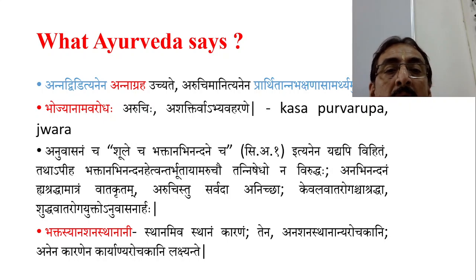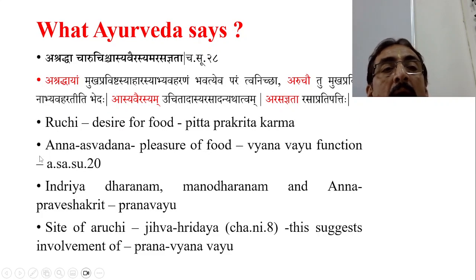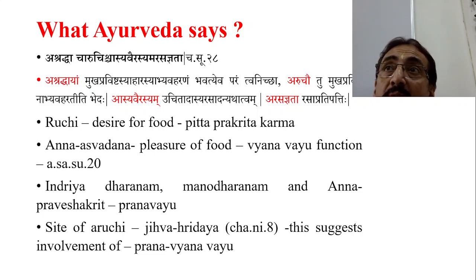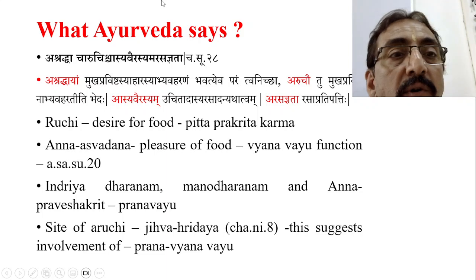We know that. Loss of taste. Now, similarly, we have Ashraddha, Aruchi, Asya Vairasyam, Arasamnyata. Yes, everybody knows this. These are Rasavaha Shroto Dushti Lakshanas. He mentioned this, Rasavaha Pradoshja Vikaras. Ashraddha, the new word comes now. So far we have been discussing only Arochaka, Aruchi, etc., but now we have a new word, Ashraddha.